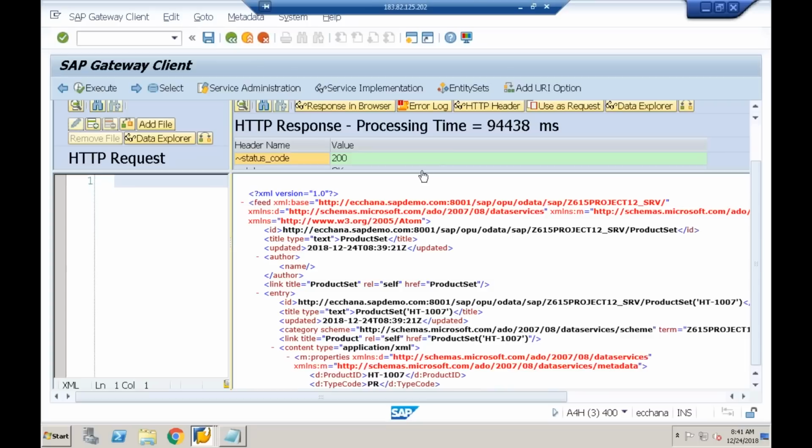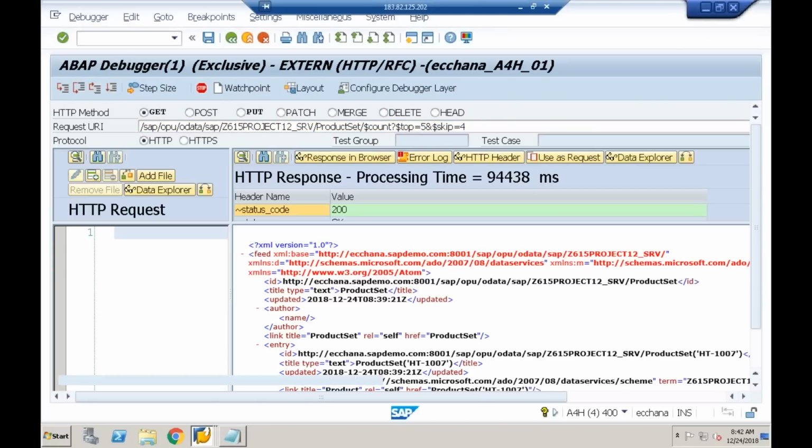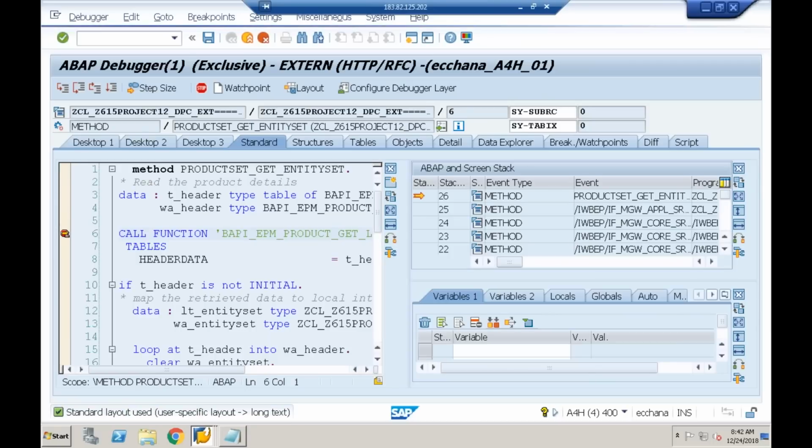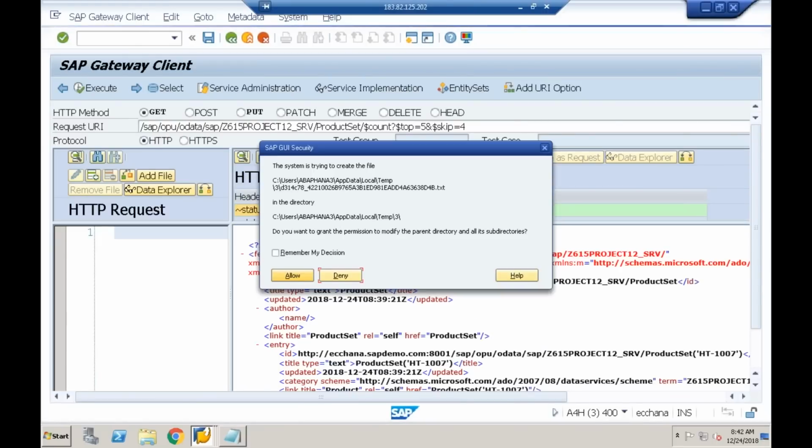If you don't want the data and you want only the count, what I can do is say slash $count. Let me check whether I'll get it or not. So I'm saying count, and I'm saying top equal to 5 and skip equal to 4. When I execute, it is going to that method. I'll say fit. I should get only the count value, I think.